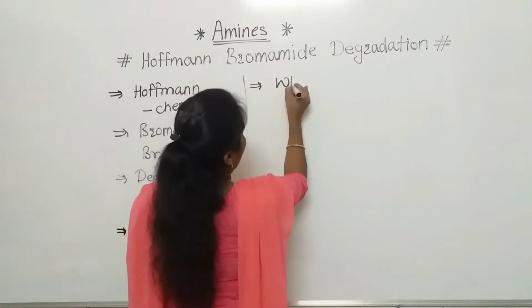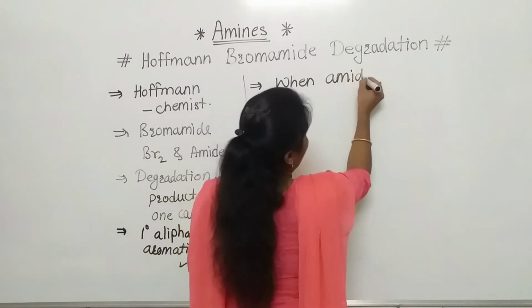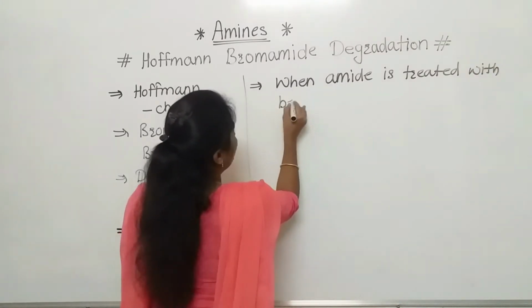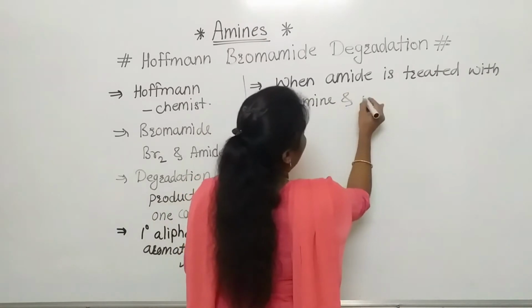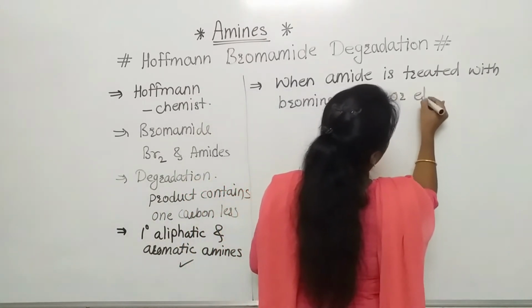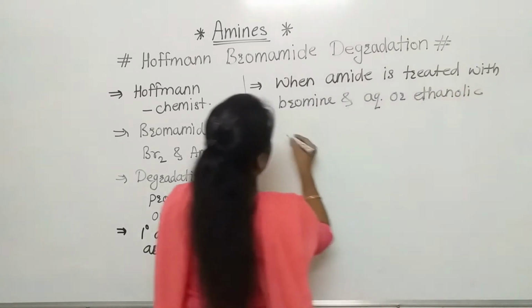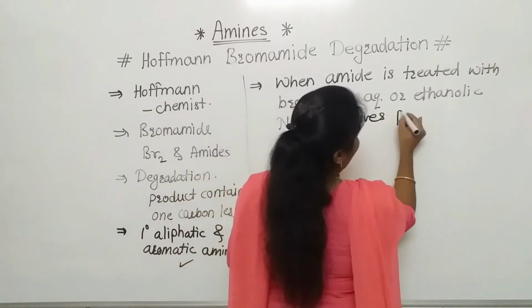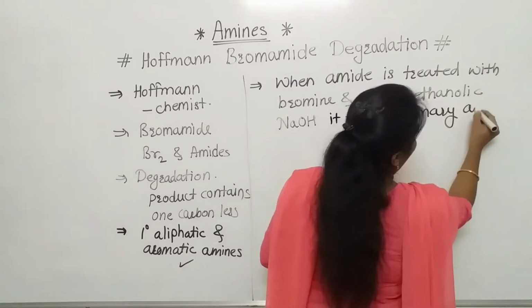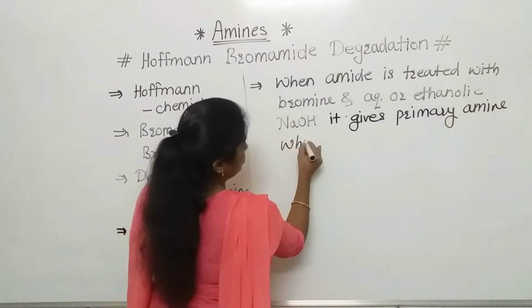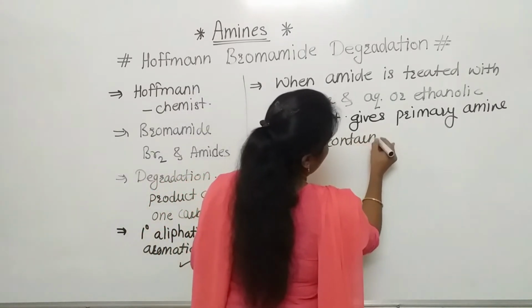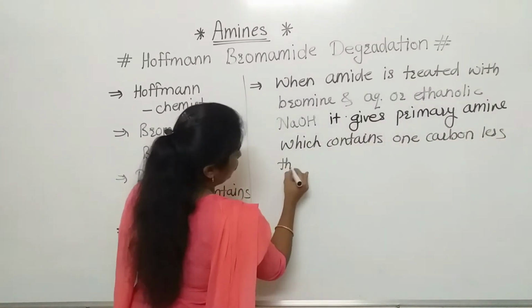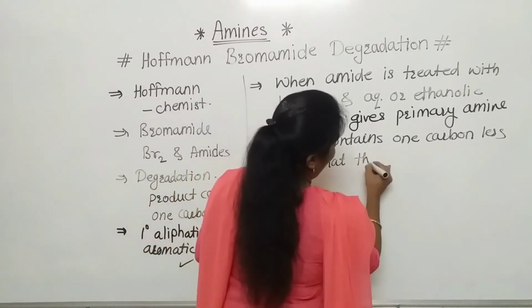When an amide is treated with bromine and aqueous or ethanolic NaOH, it gives a primary amine which contains 1 carbon less than that of the amide.